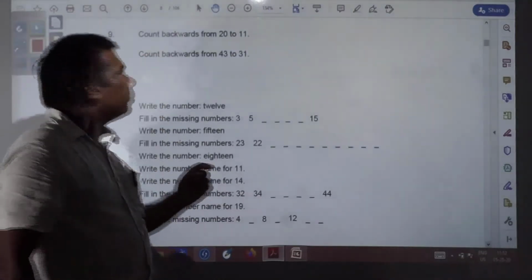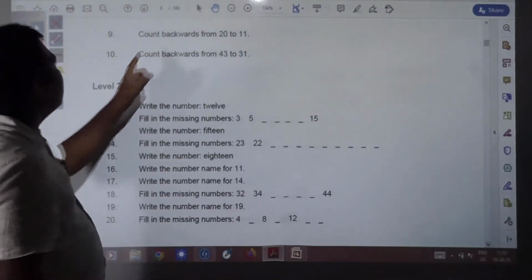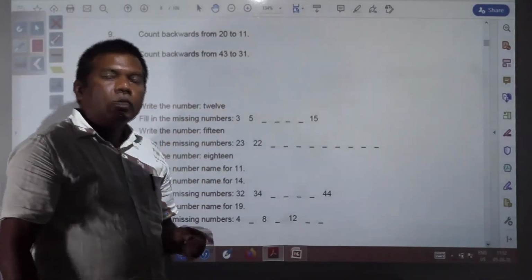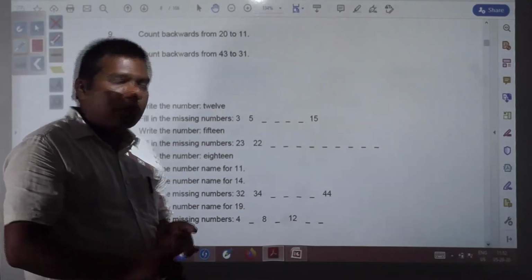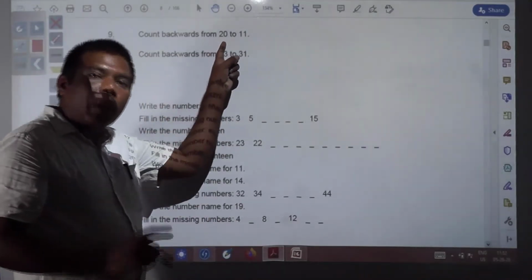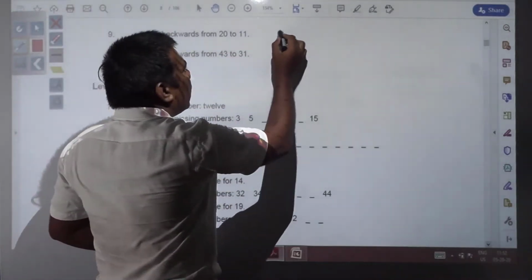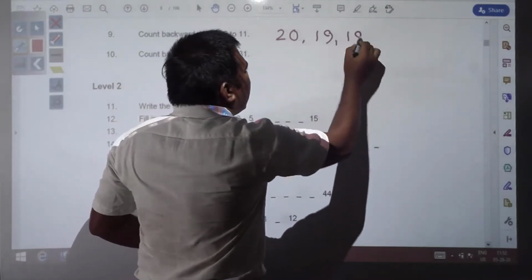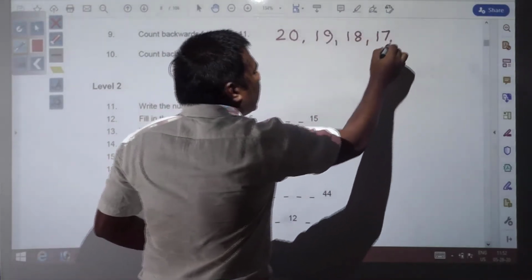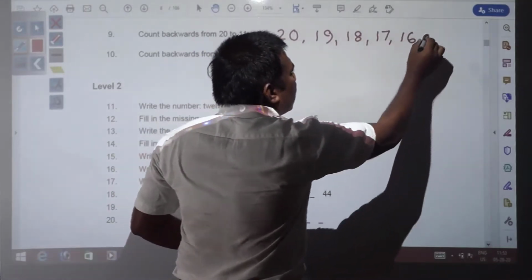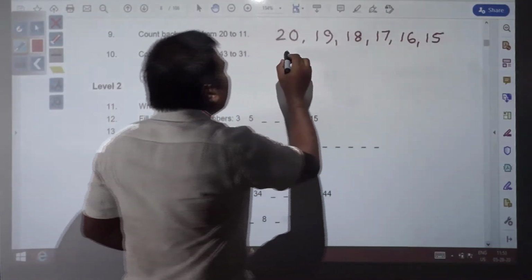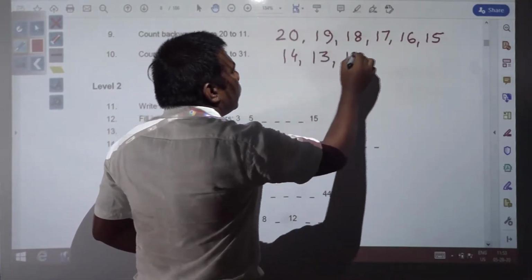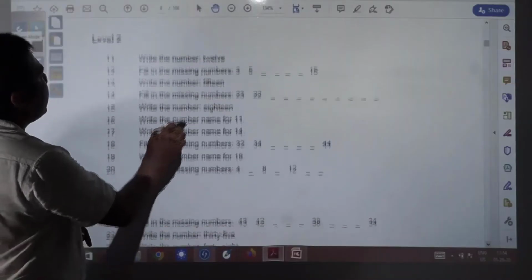Okay. Next you see question number 9. In question number 9 what you have? Count backward from 20 to 11. Backward counting, you know how it is to be written. So you should start from 20. So we will start backward counting. 20. Then what comes? 19, 18, 17, 16, 15, 14, 13, 12, 11.